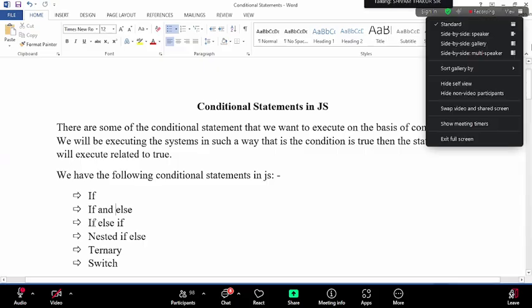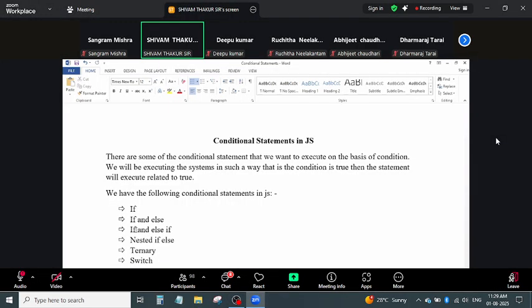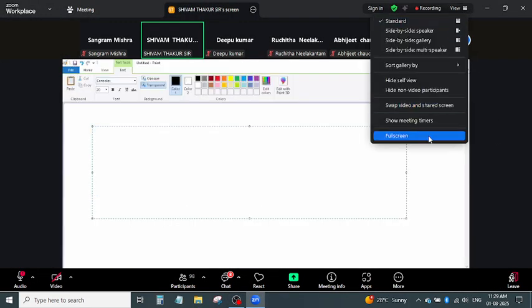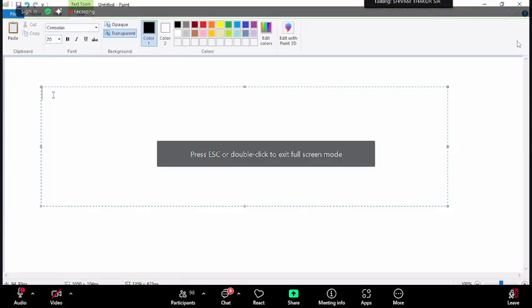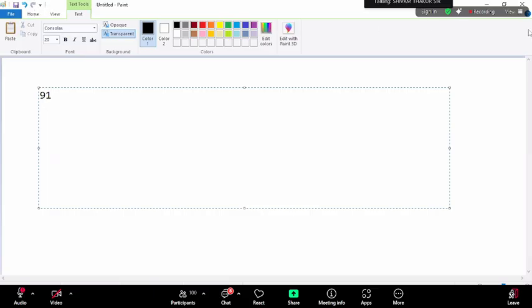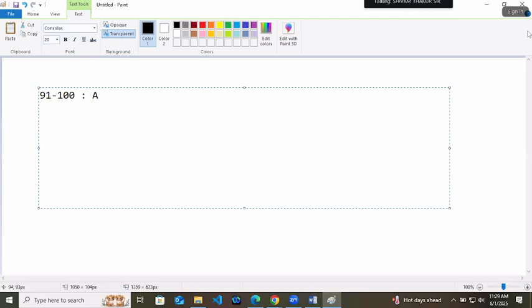If and else. Then next is if, else if. You know, most of you are coming from your school and colleges. There we have the grade system or the percentage system, which looks something like this. If your percentage is between 91 to 100, you are from the A grade. If you are ranging in 81 to 90, then you are in the B grade. Then if you are in 71 to 80, so something like that, we have grades, right?